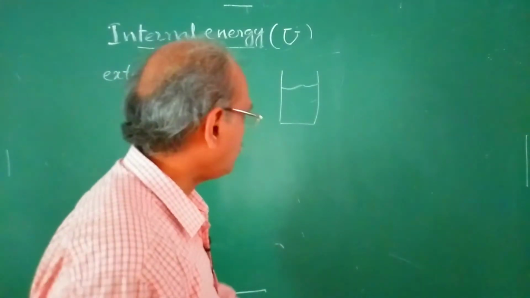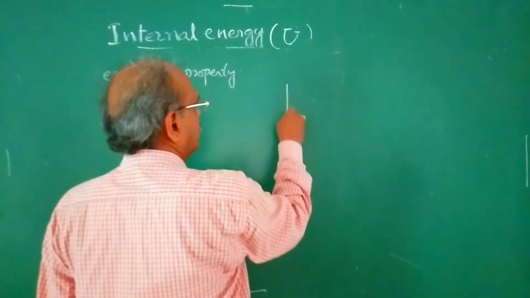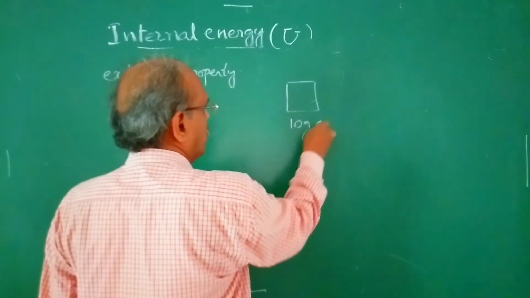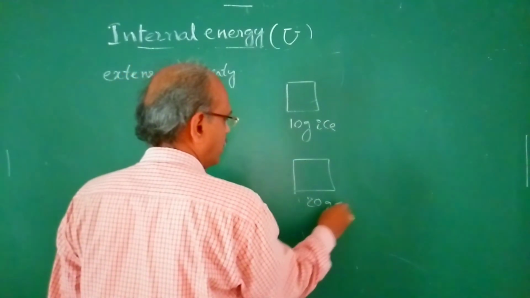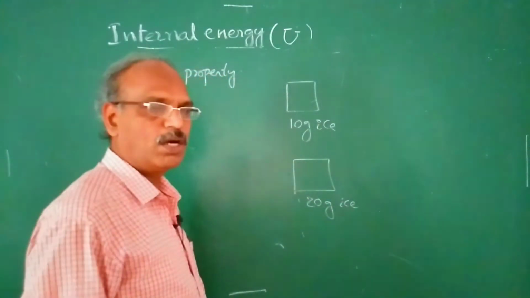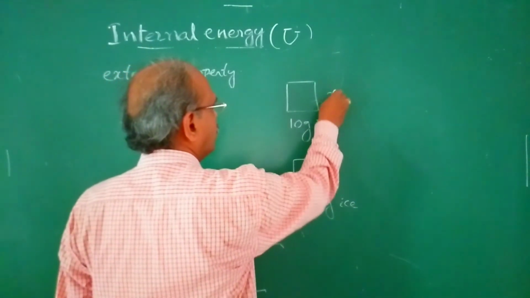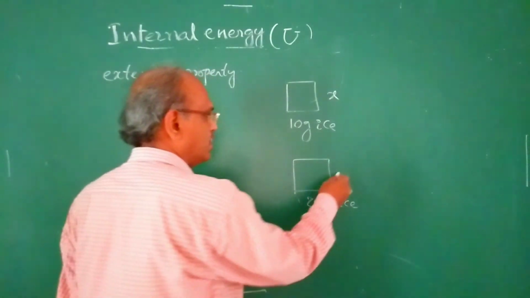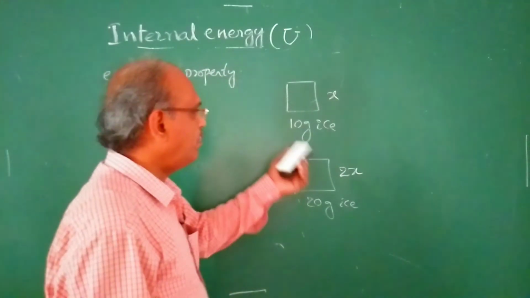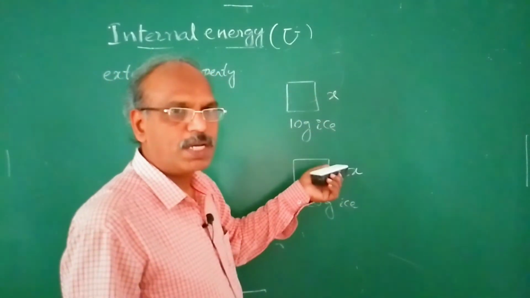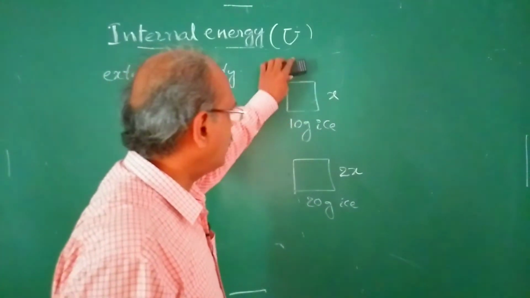To understand this, let's take 10 grams of ice and 20 grams of ice. Say 10 grams contains x number of molecules, then 20 grams has 2x number of molecules. Then what about energy? The corresponding energy is twice that, or not?